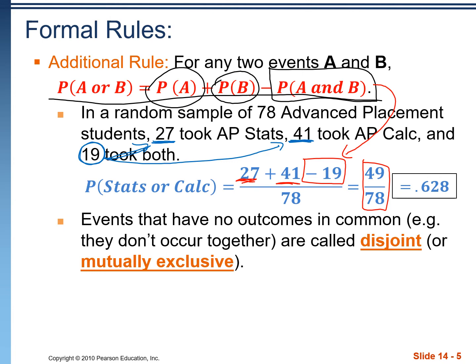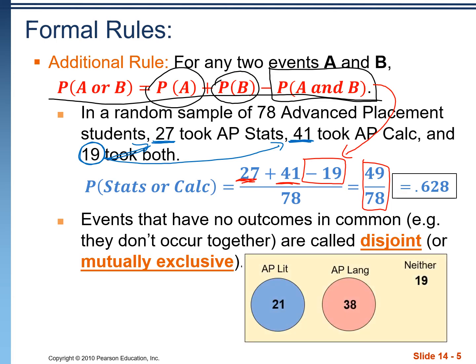If we have two events that don't overlap at all, these are called disjoint or mutually exclusive. They can't occur together. In this sample of 78 students, we asked, are you in AP Lit or AP Lang? We had 21 saying they're in AP Lit, 38 saying they're in AP Lang. None of the students said that they were in both. So these two events don't overlap at all. These are disjoint events. If we randomly select one student, there's no way to get a single student who's in both those classes.